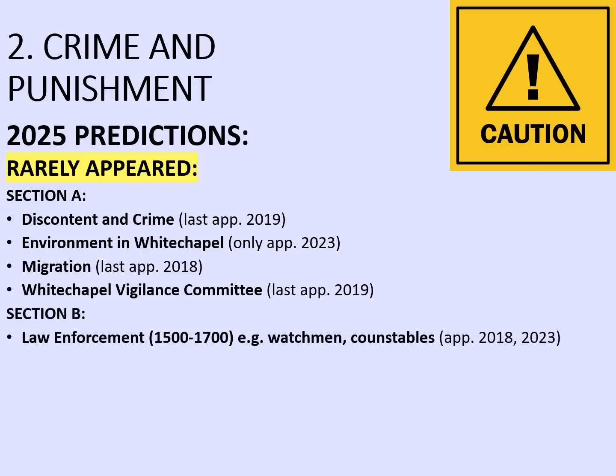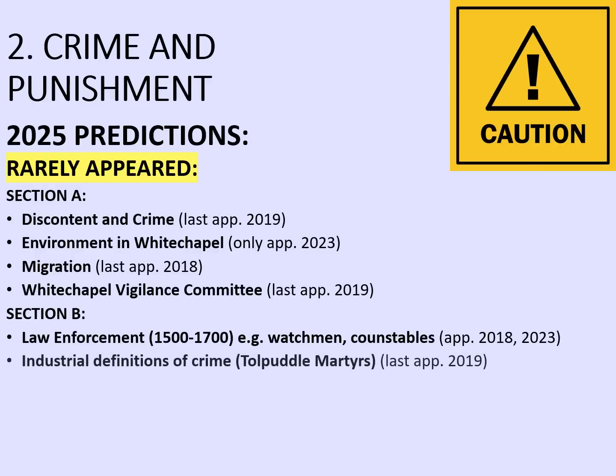But what about section B? Law enforcement between 1500 and 1700, for example, watchmen and constables in towns, has appeared in 2018 and 2023, but it's quite a broad topic, and you'd have thought it would have come up more than that. Industrial definitions of crime, so for example the Tolpuddle Martyrs, last appeared in 2019, but not since. Pentonville Prison last appeared in 2018 as well, unless I've missed something.